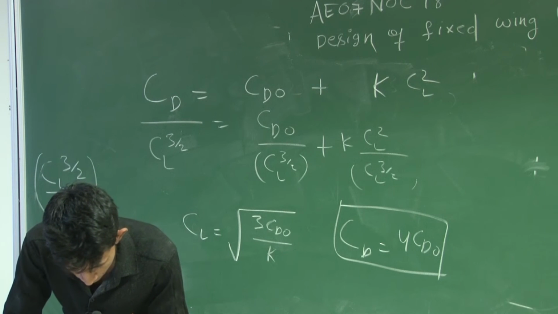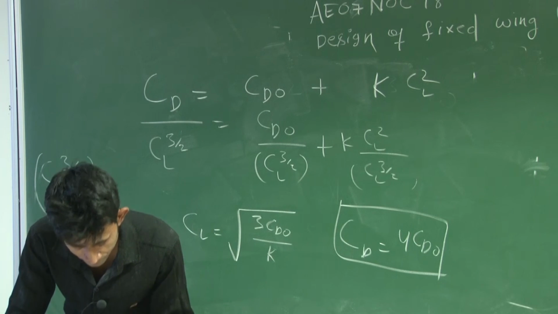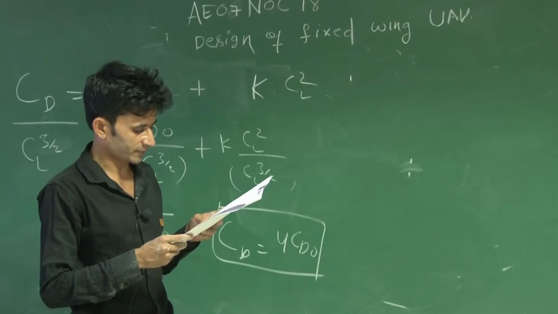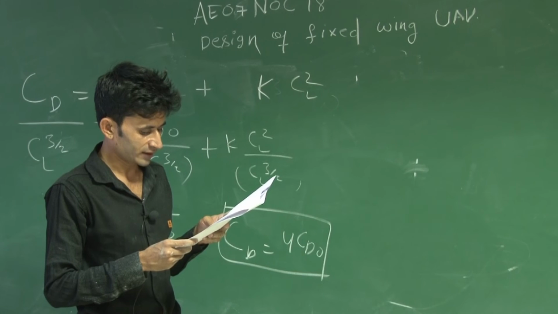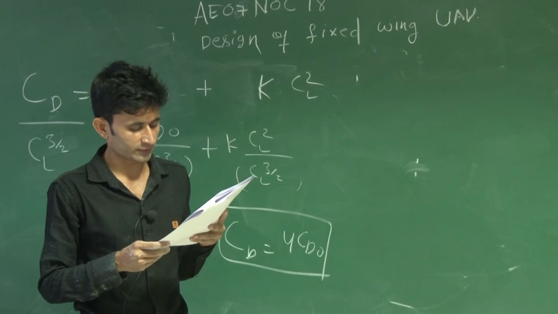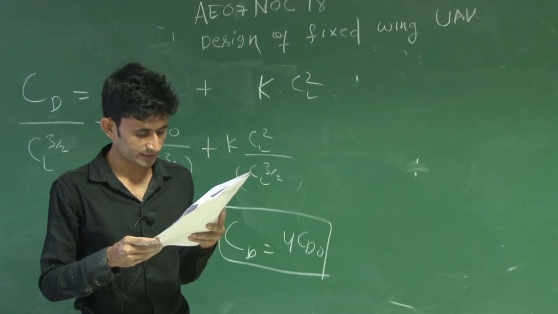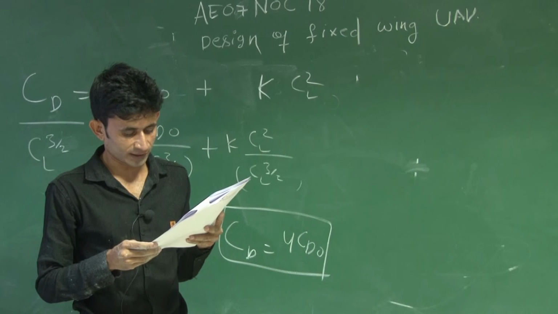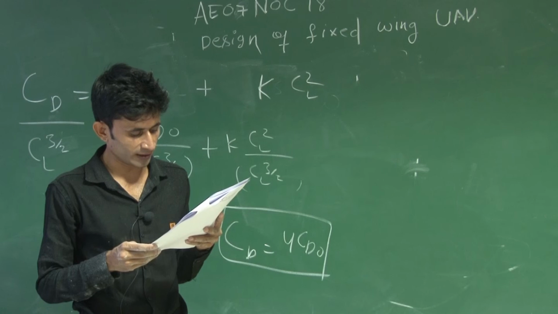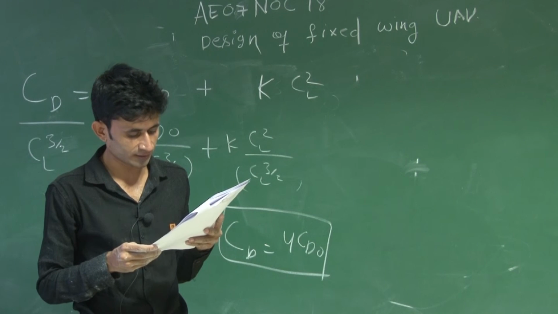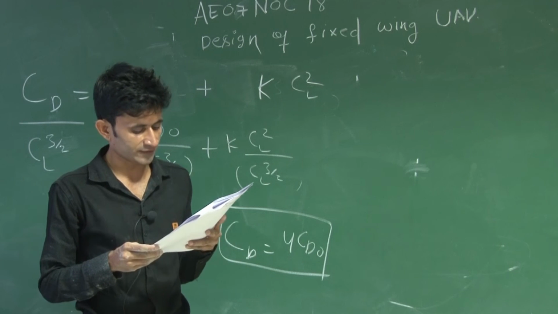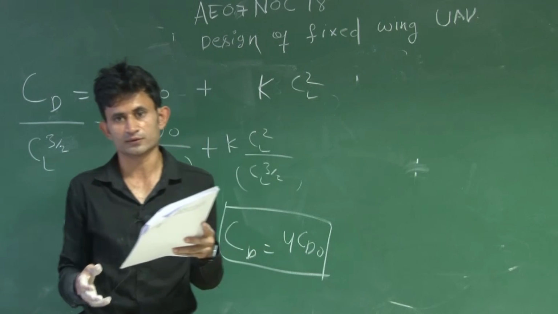So in the 9th question, the true aircraft speed is 50 meter per second at minimum drag condition at an altitude where the value of atmospheric density is given directly, 0.364724. If the weight of the aircraft is 7500 Newton and the lift to drag ratio of the aircraft is 13, with wing span of 13 and mean aerodynamic chord of 1 meter, you have to find the span efficiency factor E.